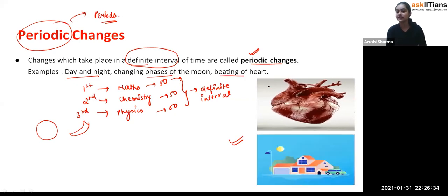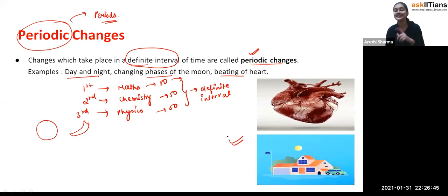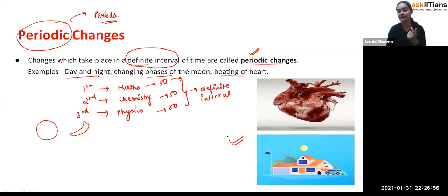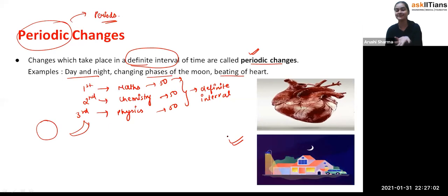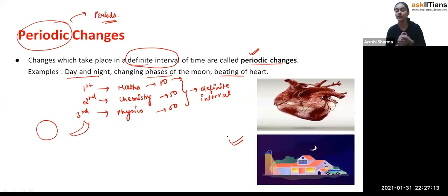Beating of heart, students, you can see na, that one heartbeat will take a particular time of interval only. It's not like one heartbeat is taking 20 minutes, but I'm just taking an example. It does not take 20 minutes, otherwise you can imagine what could be possible. I'm just giving the example, like one heartbeat taking 1 second, or another heartbeat taking 20 minutes. How could that be possible for us? So that's how beating of heart also has a particular time of interval. So such types of changes which occur over a definite interval of time, we call them the periodic changes.